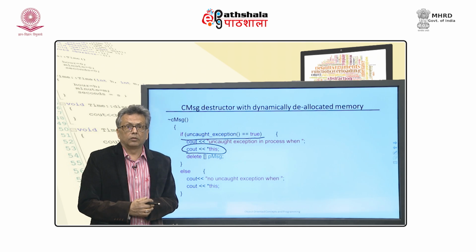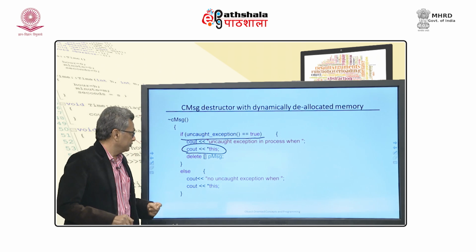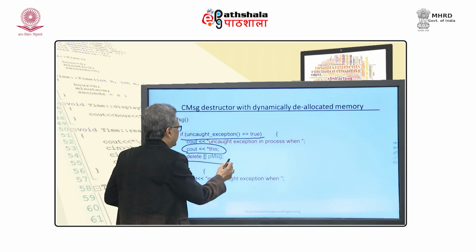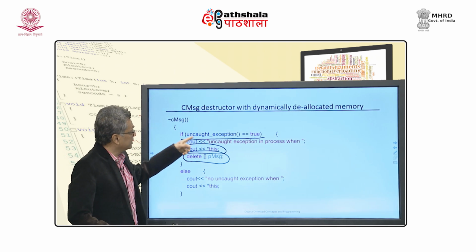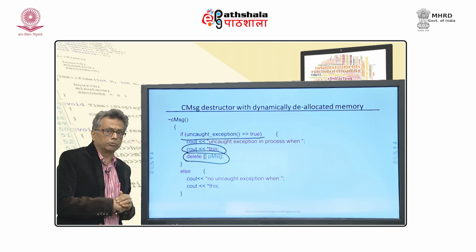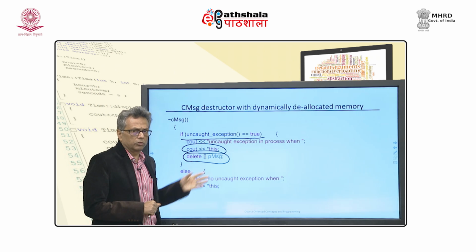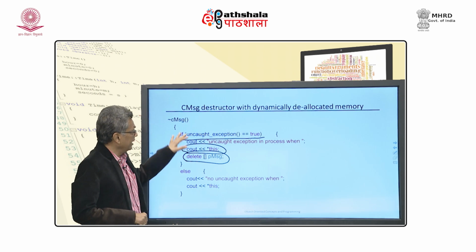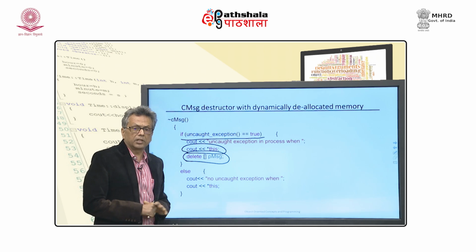Okay. So, for that message the uncaught exception is in progress, and then call delete. So, it is checking if uncaught exception is true, it will tell you that uncaught exception is true, and one care that I must take is not to throw. So, we are not throwing actually. If it is not so, then we will say no uncaught exception, again with star this.